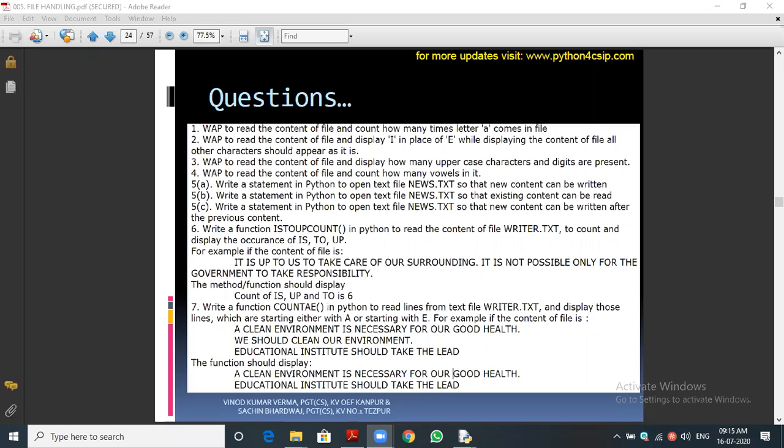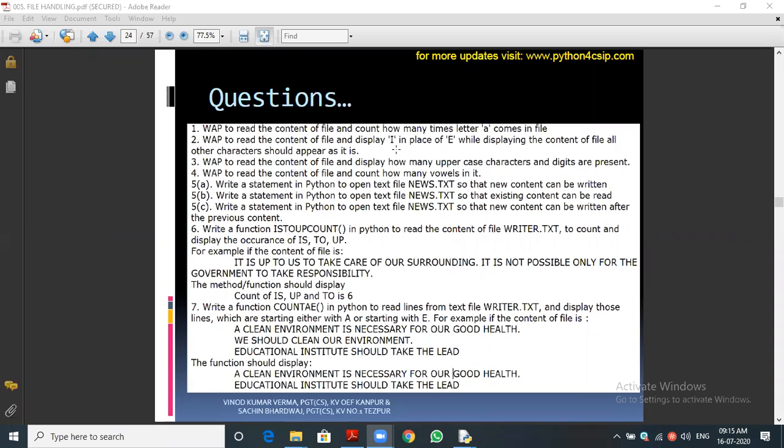And it should replace E in the place of I, and all other content should be the same as the user has given. Okay, so it wants to replace it. First we need to open and read the file as you said, and it wants to find the letter I, capital I only, as they mentioned. So we need not bother about the small i.